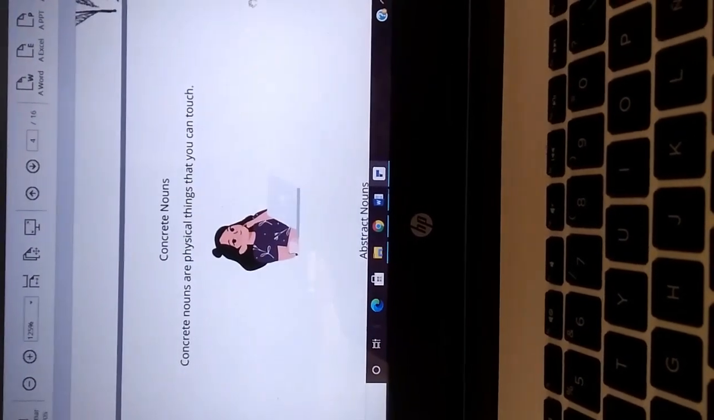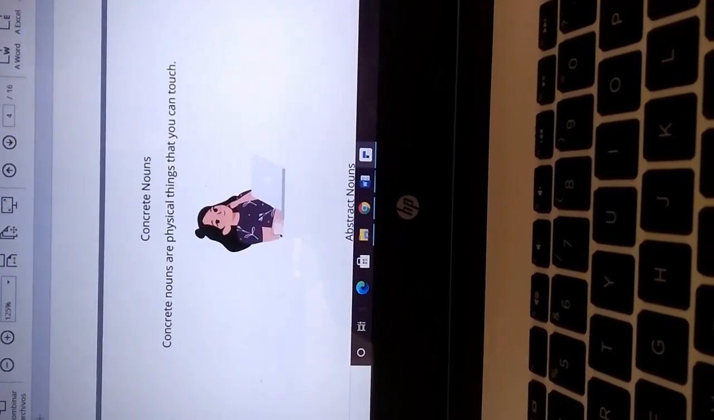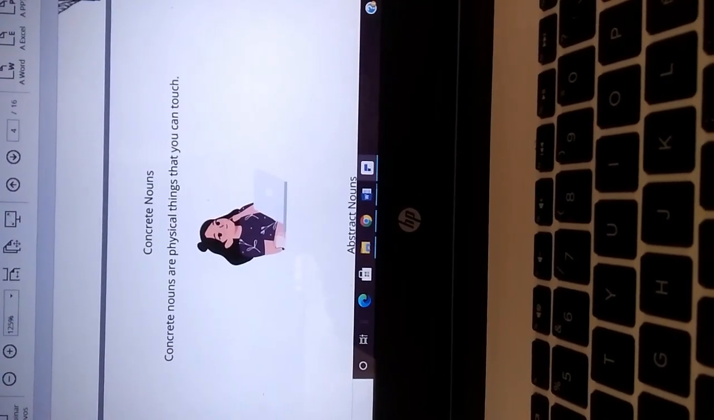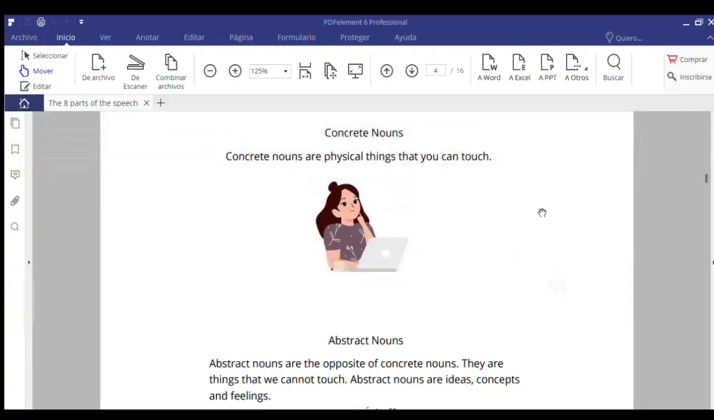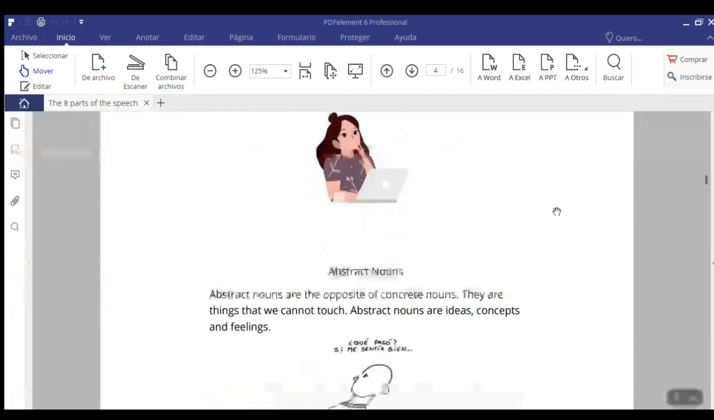Concrete nouns are physical things that you can touch. For example, chair and wall. Abstract nouns are the opposite of concrete nouns. They are things that we cannot touch. Abstract nouns are ideas, concepts, and feelings.